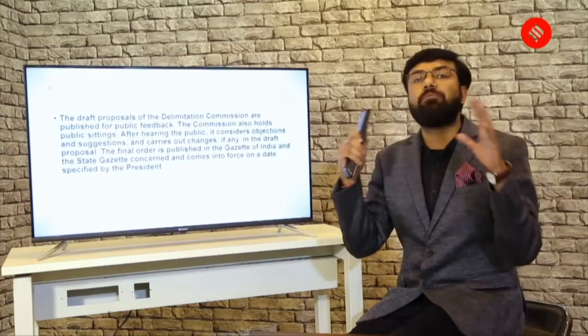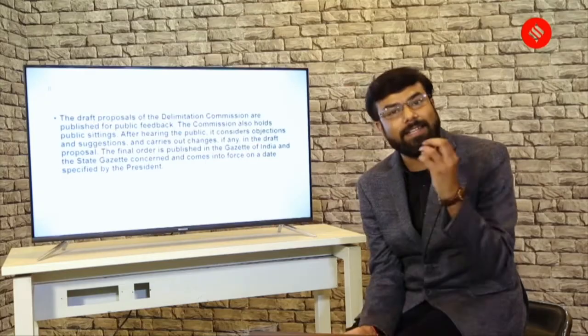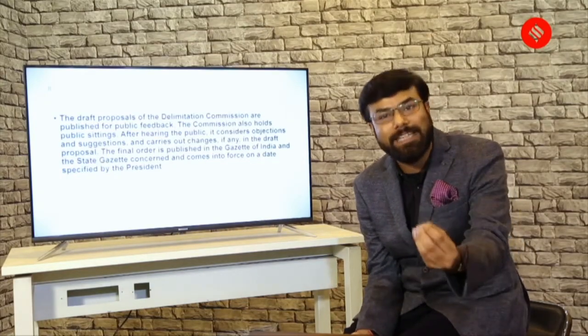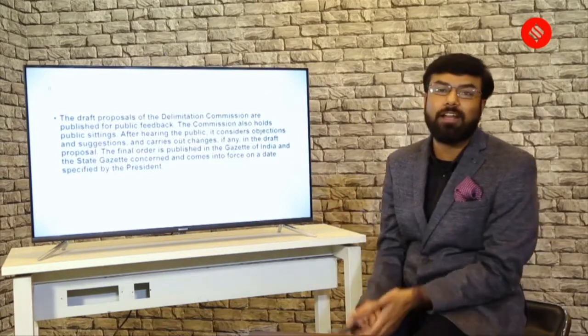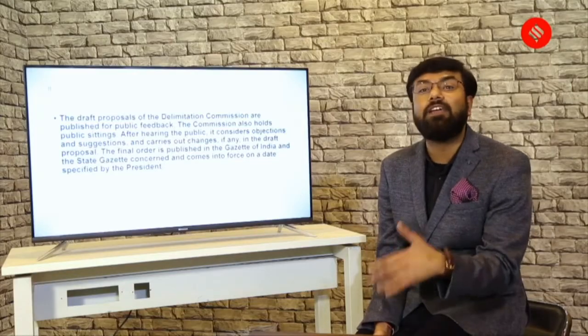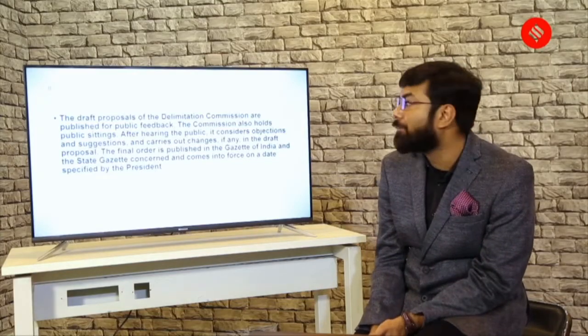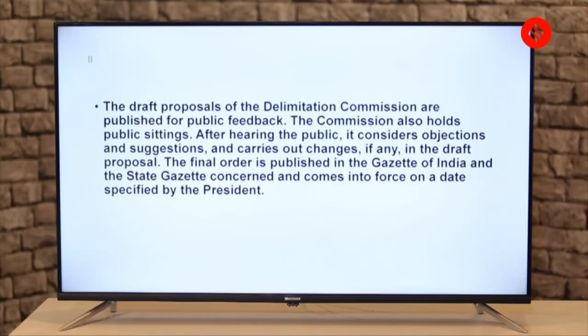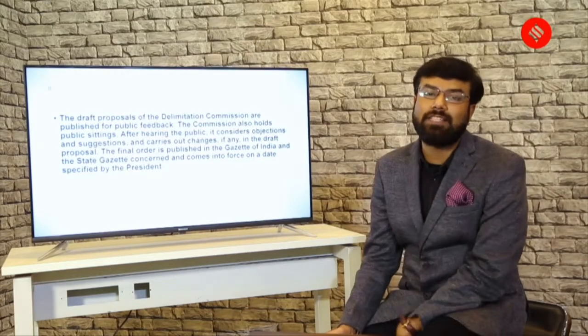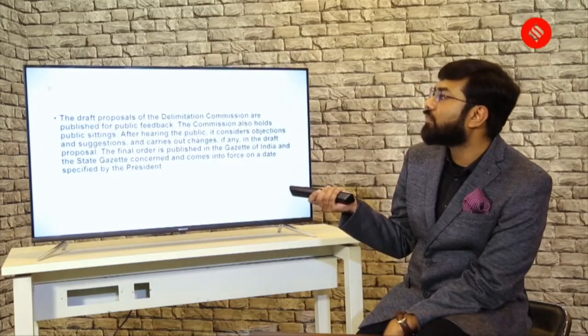So you see how democratic this commission is. It is involving the public. It is public centric. It is citizen centric. And that's the beauty of our country, where such important decisions are taken with the involvement of the common man. The final order is published in the Gazette of India and the State Gazette concerned and comes into force on a date specified by the president. So the president tells that from this day it is going to be implemented, and that's how it is done.